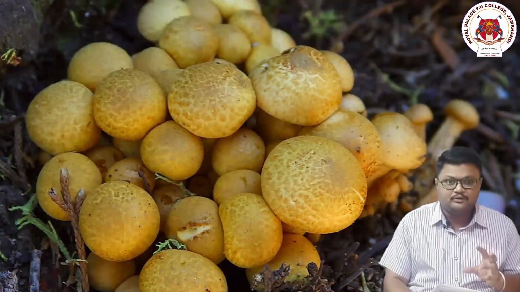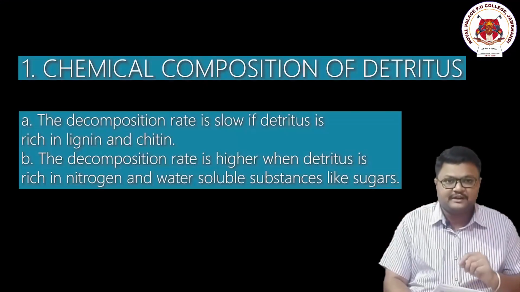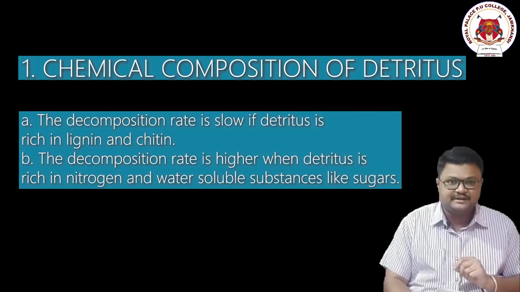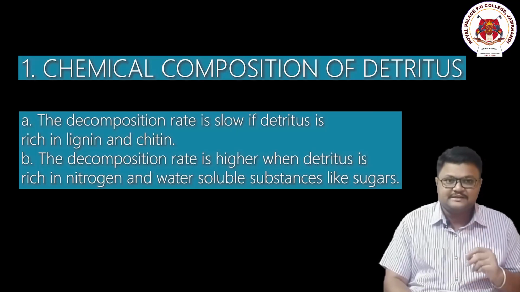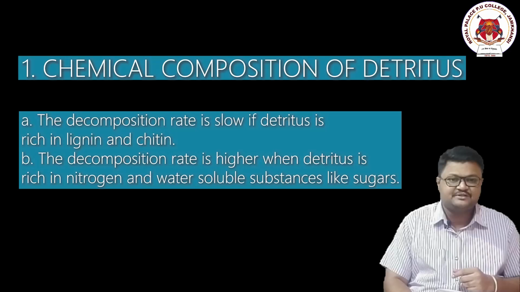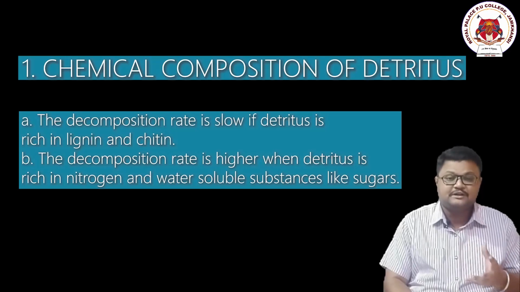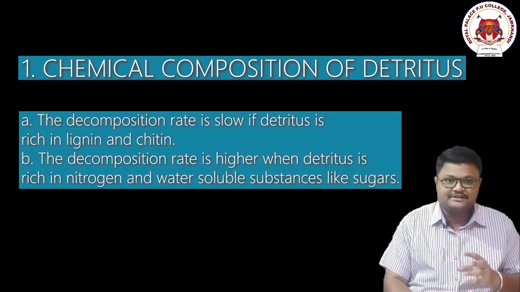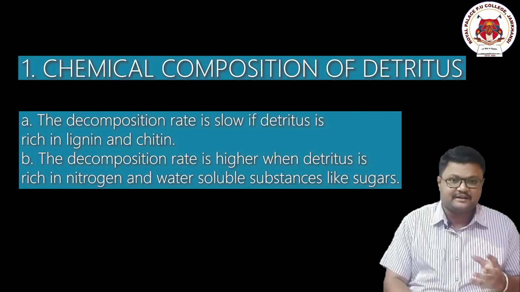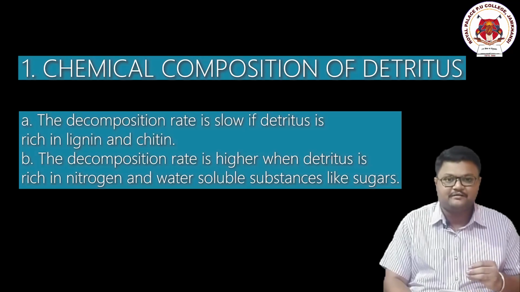So those organisms whose internal body is made up of lignin and chitin kind of substances, after their death, their decomposition rate is slower. And if the organism is rich in nitrogen, calcium, carbon, hydrogen, oxygen, or sugar sources, if they are rich in substances like carbohydrates, the rate of decomposition is faster.